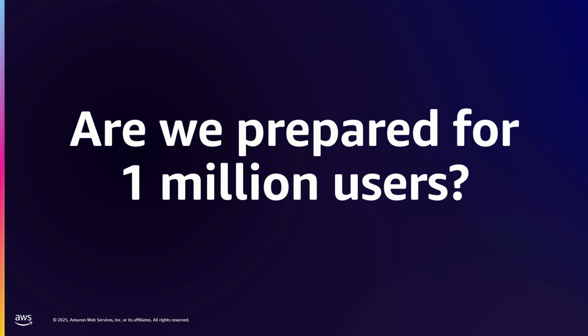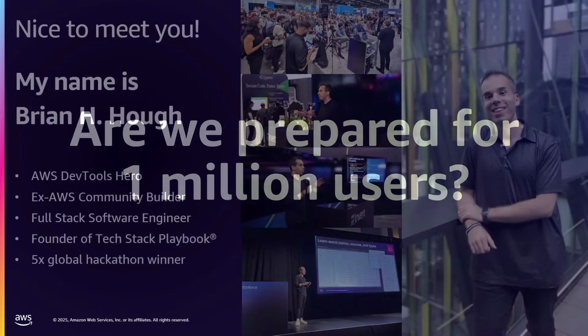And this is the number one question that I always encourage anyone to build, is that are you prepared for 1 million users? You should always build something and think about the maximum amount of impact that you could have from it. I always get excited about building. I'm a self-taught engineer. So I always think about, how many people could this impact? You don't want to think about building an app for 10 users. You want to build an app for 1 million people. So how do we think about that? How do we build for that?